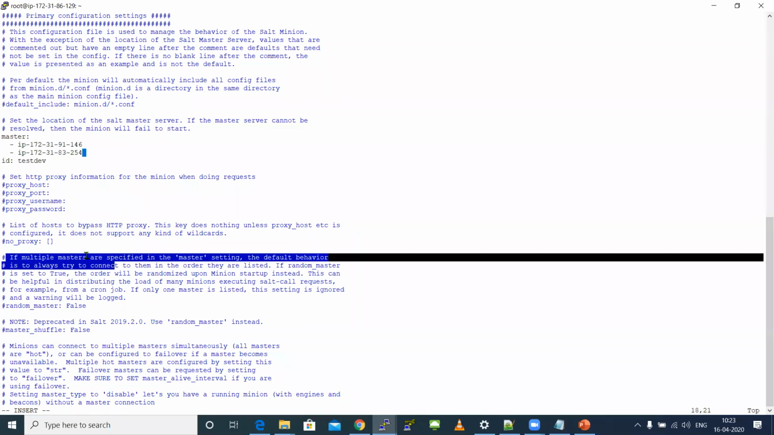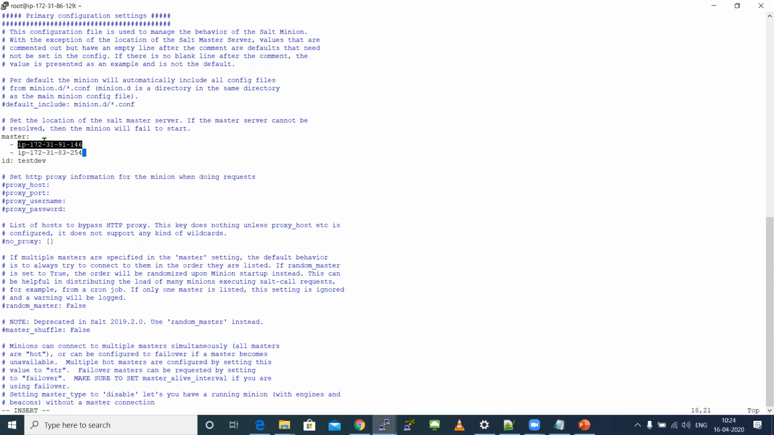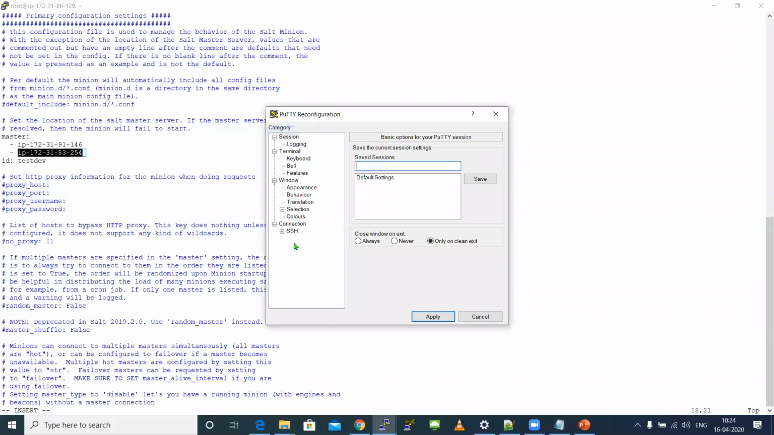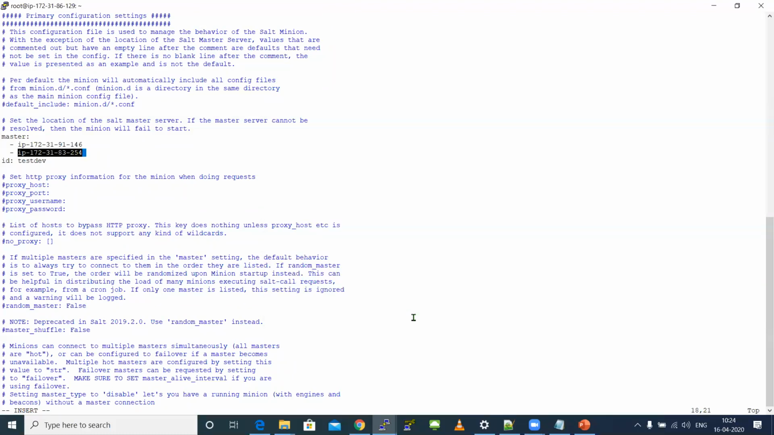Just study this below. If multiple masters are specified in this master setting, the default behavior is to try to connect to them in the order in which they are listed. Can you tell me what this is saying? If multiple, it will check the first master IP. If it's not reachable, then it will come to the second IP. That's it, very easy. Always, it will try to hit the first master IP. If it's not reachable, it will go to the second master IP. That's it. Okay.